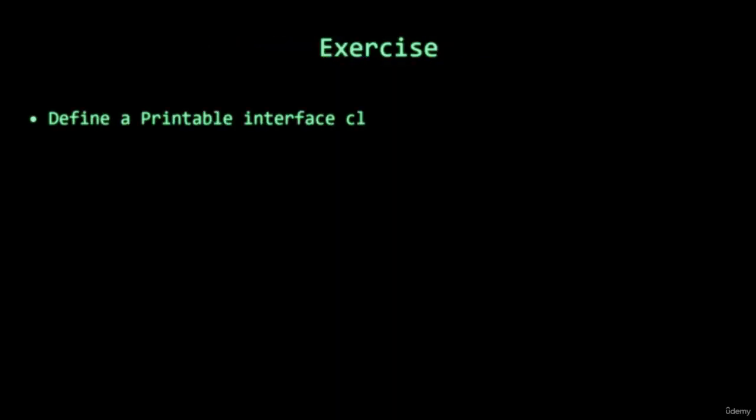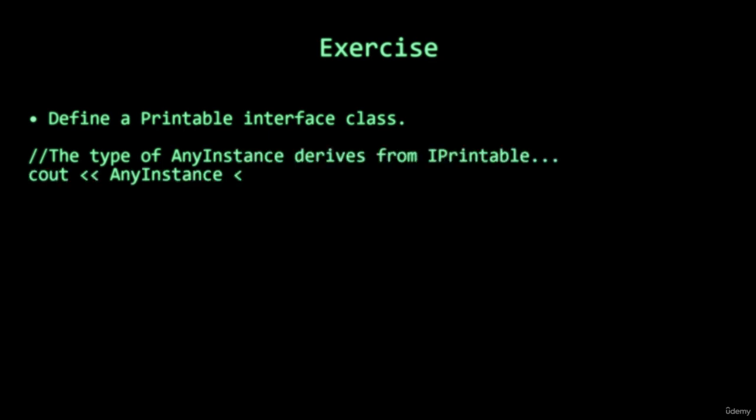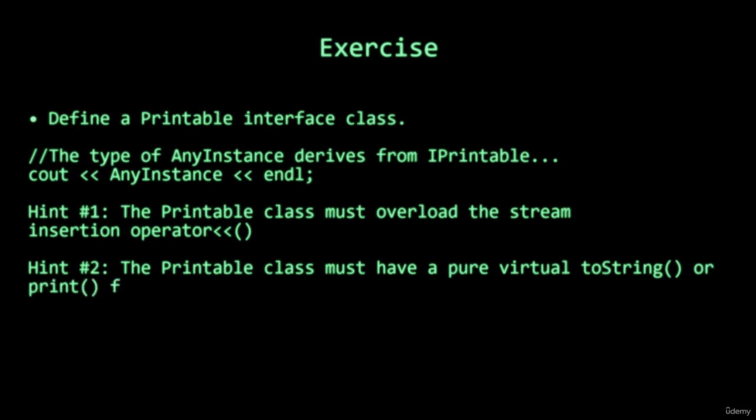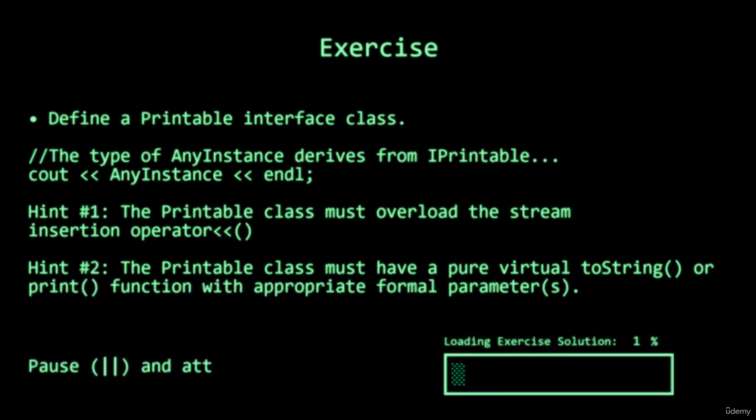As an exercise, go and define a printable interface class. Let's say we want to do cout and some instance of a class. Now of course the type of that instance then derives from the printable interface class. As a hint, the printable class must overload the stream insertion operator. Another hint is that the printable class must have a pure virtual toString or print function, and I'll have to think a bit about the formal parameters. Go ahead, pause the video and attempt this exercise.